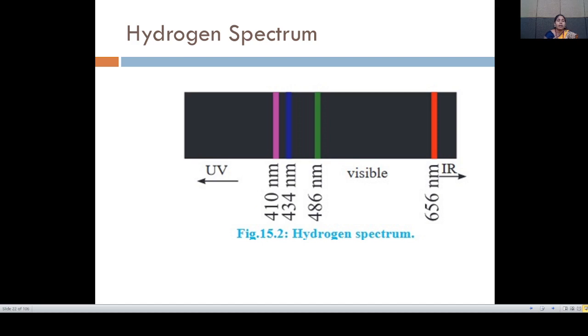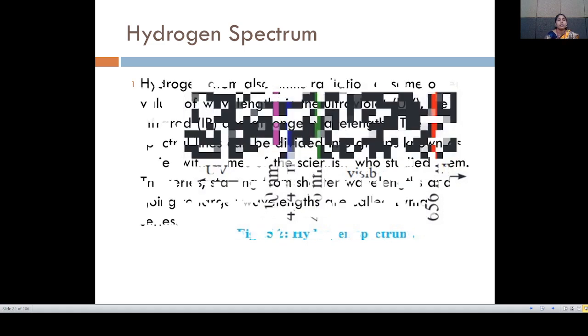The lines at 410 nanometer, 434 nanometer, 486 nanometer are in the visible region, and the IR has 656 nanometer. So this is the hydrogen spectrum, which has different regions: UV, visible, and IR.